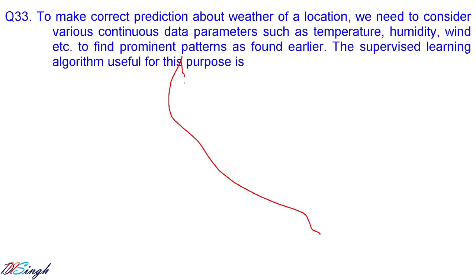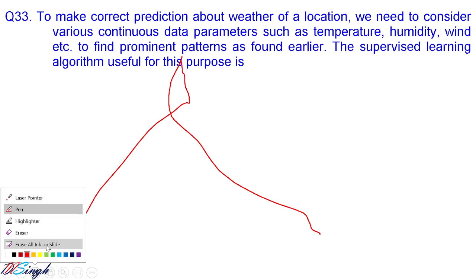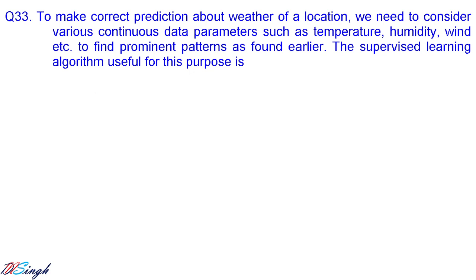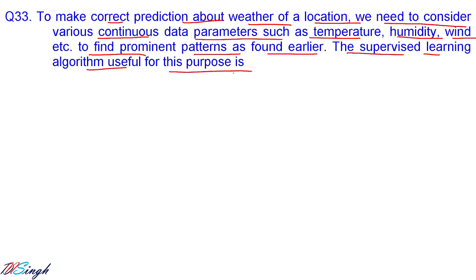To make a correct prediction about the weather, we need to consider various continuous data parameters such as temperature, humidity, wind, etc. to find prominent patterns as found earlier. The supervised learning algorithm is useful for this purpose.